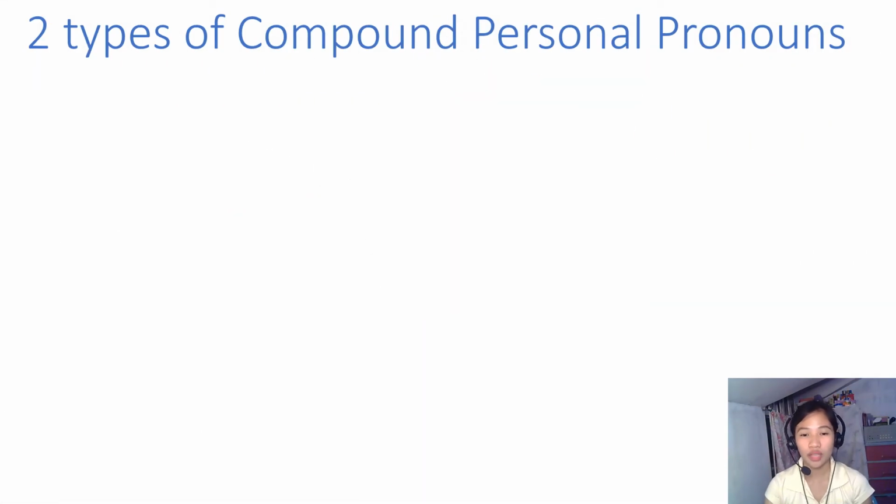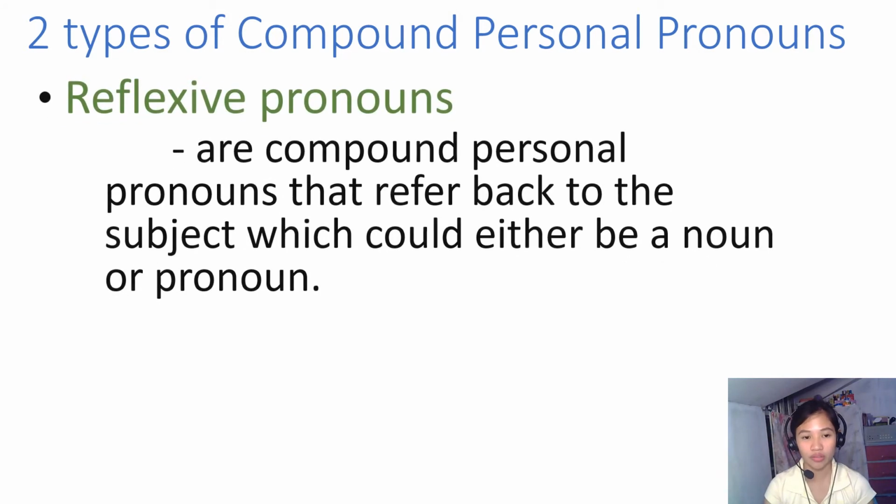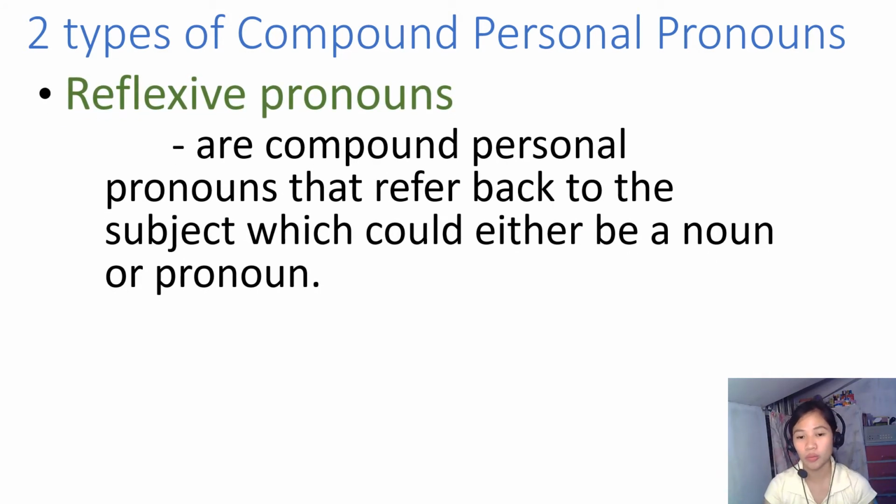There are two types of compound personal pronouns. The first one is the reflexive pronoun. Reflexive pronouns are compound personal pronouns that refer back to the subject, which could either be a noun or pronoun. It is used when the object of the sentence is the same as the subject in our sentence.